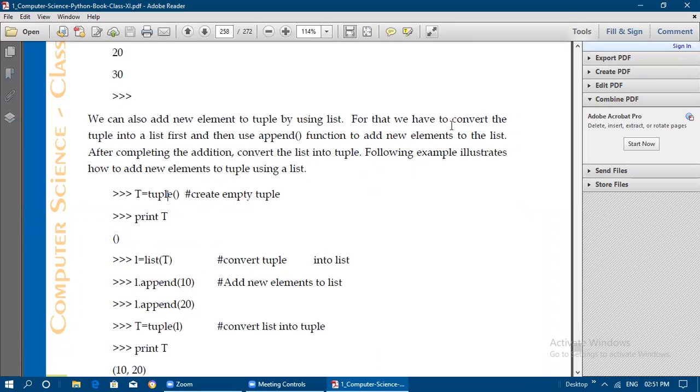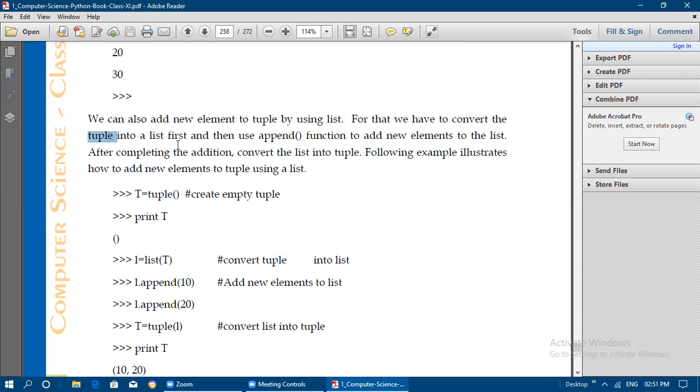For that we have to convert the tuple into a list first. We need to convert the tuple into a list. Explicit type conversion operations we have seen, no? In that manner we can convert. Then use the append function, because in a list we can use the append function, but in a tuple we cannot. So in a list you can use append to add new elements.